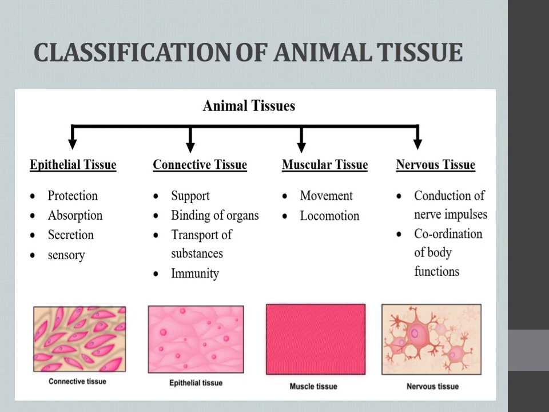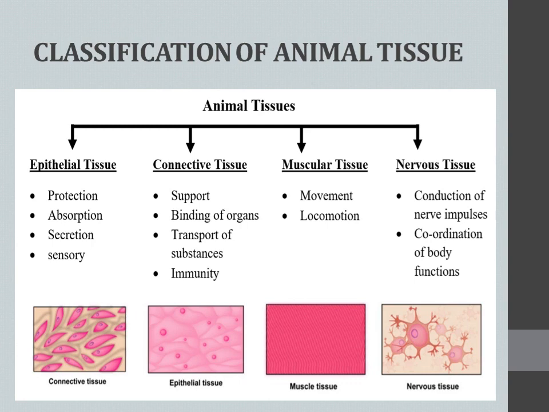Fine. Okay. And the third one is muscular tissue. Of course we know muscles. There are three types of muscle: striated muscles, non-striated muscles, as well as cardiac muscles. Okay. Since this muscle is attached to the bones, we can do the work. We can do locomotion or work, right? That's why it is mainly mentioned for movement as well as locomotion, right?